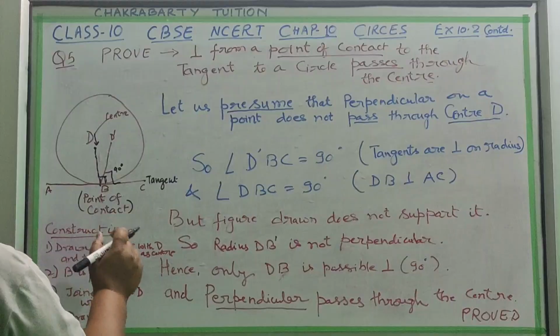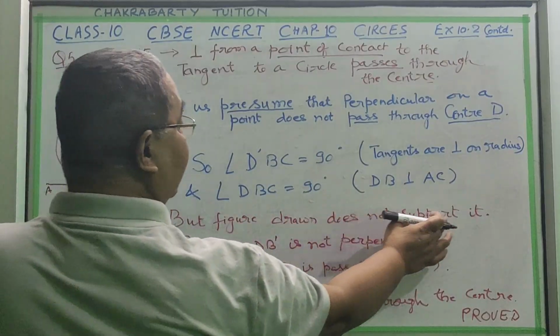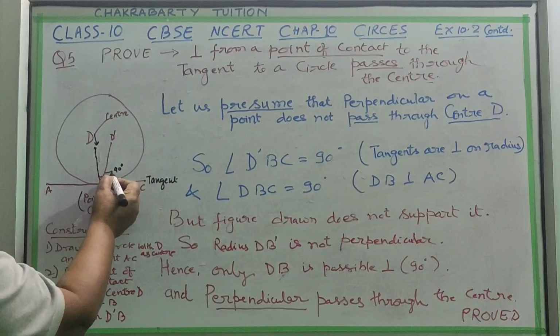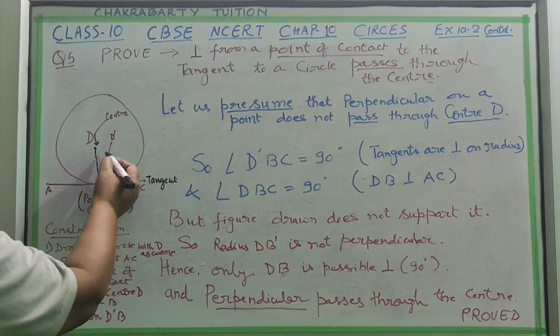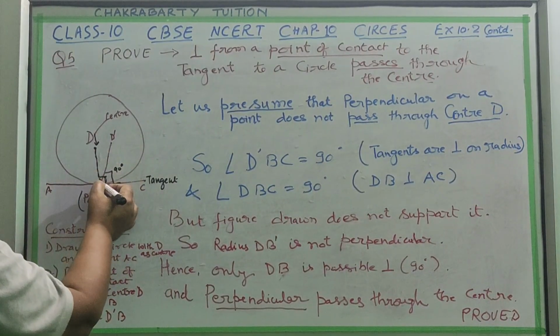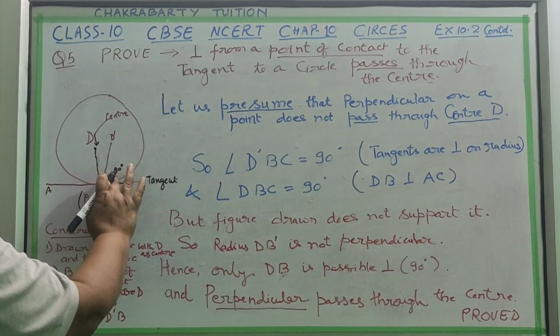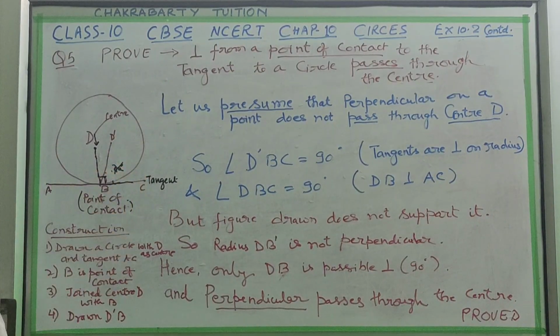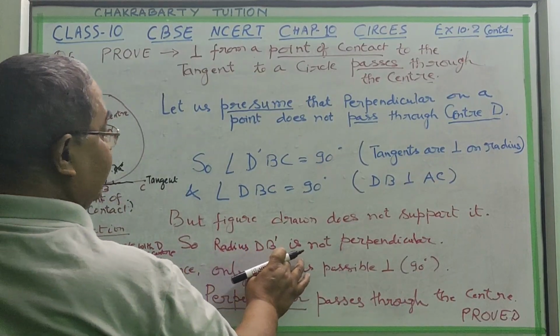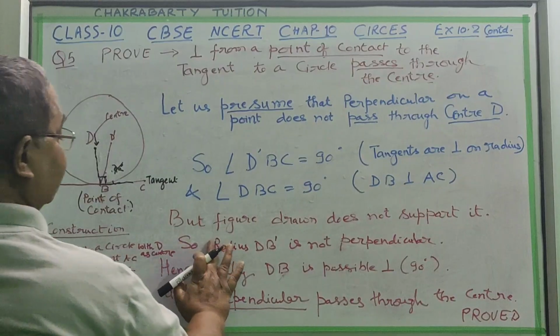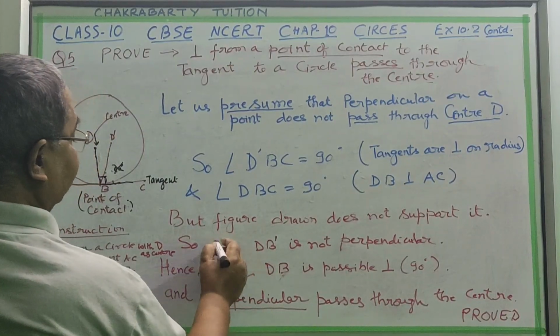But the figure drawn does not support it. You see whether this is 90 degrees or this is 90 degrees. Anybody can tell this is not 90 degrees; only this line DB is showing that this is not possible, by seeing the figure. So radius DB is not perpendicular. Radius also we cannot say, the line we can say.